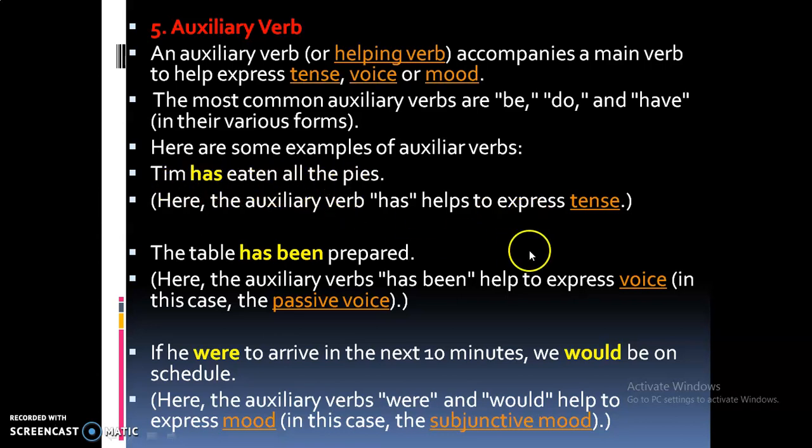Tim has eaten all the pie. And in the second example, the table has been prepared. Voice is expressed. That is, this is passive voice. And in the third, mood.